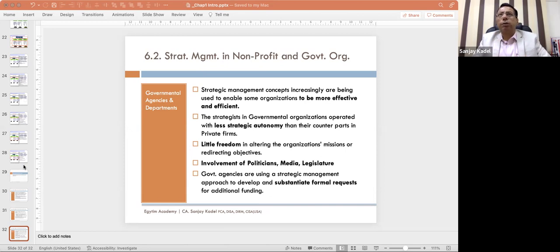Then you identify the customers for whom you are doing this BPR and what are their expectations which you have to meet. So first step, determining objectives and framework. Second step, identifying customers and their needs. Third step, study the existing process. What the company is following, you study first. You document them. What is their current process flow? Whether they are good enough, what changes can be done. That analysis will come only when you study the existing process.